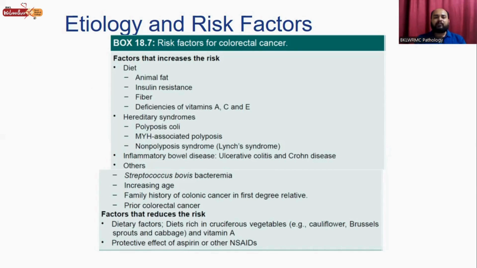Hereditary syndromes like polyposis coli, MYH-associated polyposis, non-polyposis syndrome, that is Lynch syndrome. And factors that reduce the risk are dietary factors like diets rich in cruciferous vegetables like cauliflower, Brussels sprouts, and cabbage, and vitamin A, and the protective effect of aspirin and other NSAIDs.